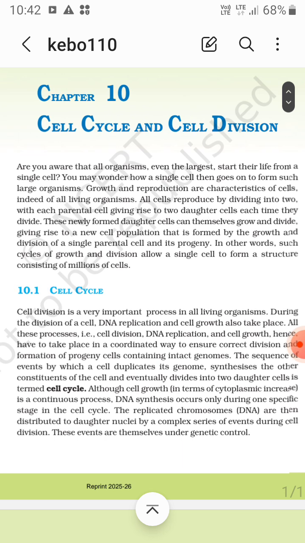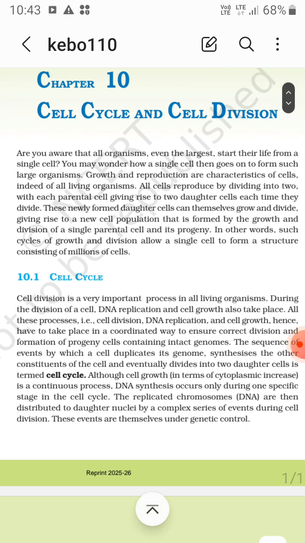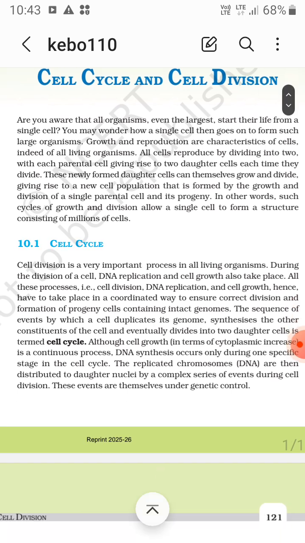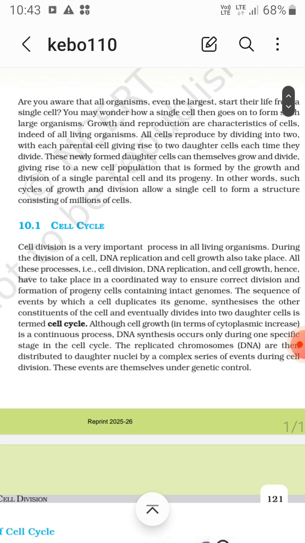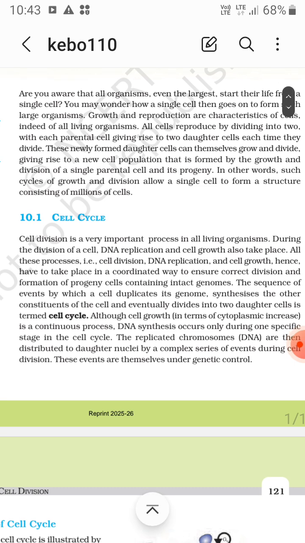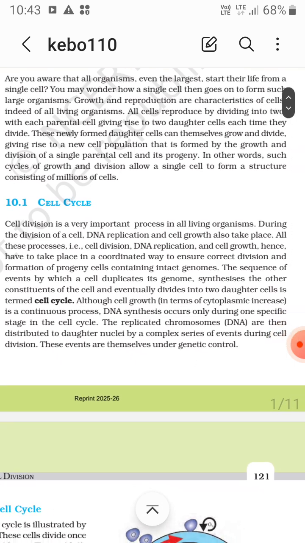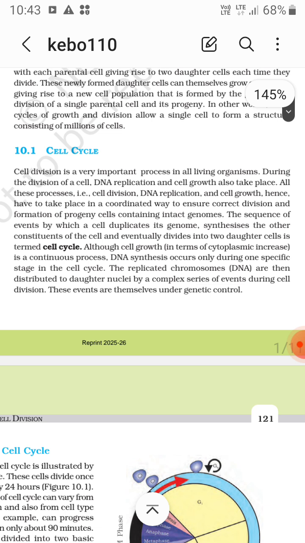Okay, so growth and reproduction are characteristics of cells, indeed of all living organisms. All cells reproduce by dividing into two, with each parental cell giving rise to two daughter cells each time they divide. These newly formed daughter cells can themselves grow and divide, giving rise to a new cell population that is formed by the growth and division of a single parental cell and its progeny. In other words, such cycles of growth and division allow a single cell to form a structure consisting of millions of cells. Okay, the cell cycle.